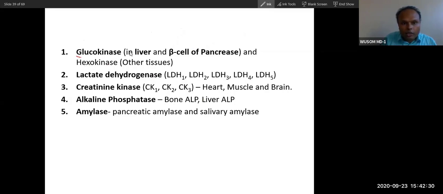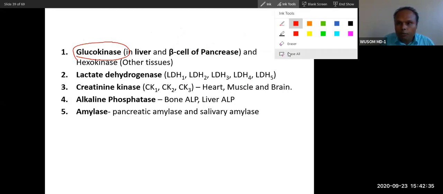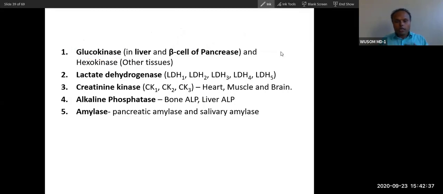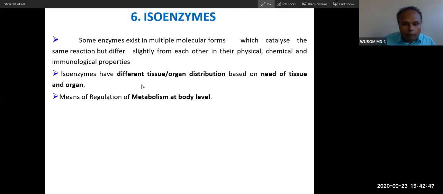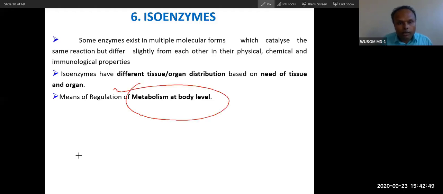And why does this property happen? Because of the different structure. Because of this property, glucose concentration among the tissues is maintained. So this is the significance of isoenzymes. Distribution of isoenzymes actually regulates metabolism at the body level.